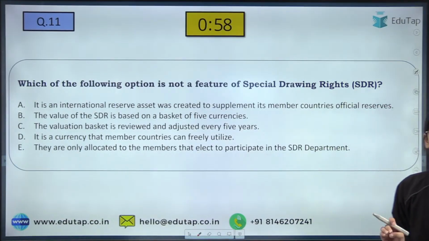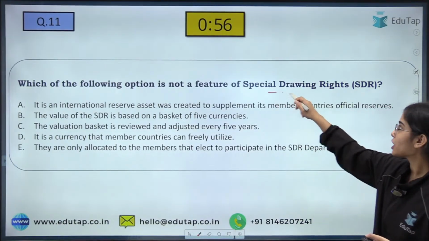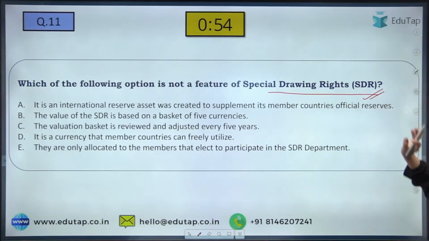Now, which of the following options is not a feature of special drawing rights, that you have to tell me. I hope that all of you have heard about the special drawing rights, so try to answer this.